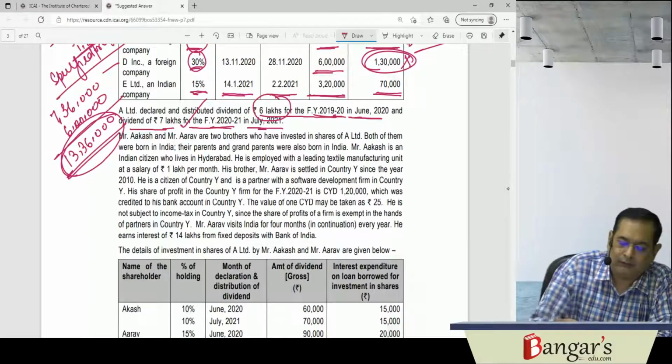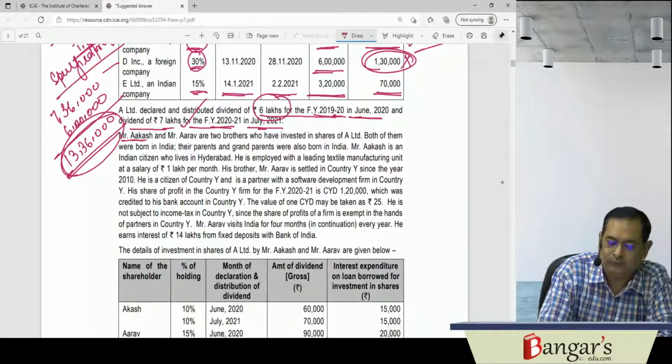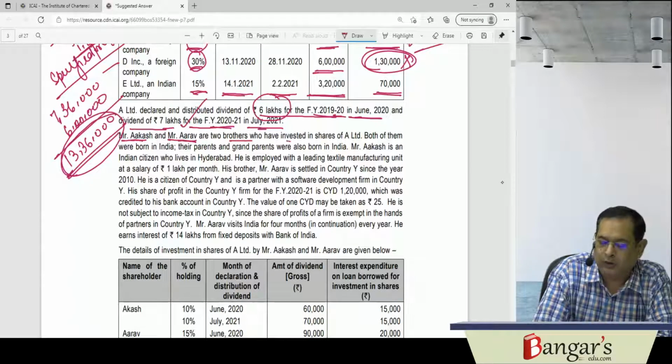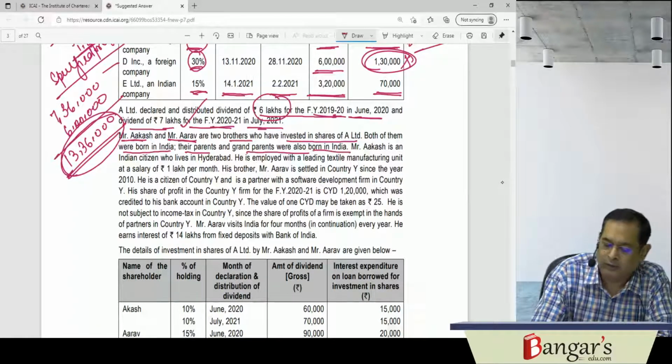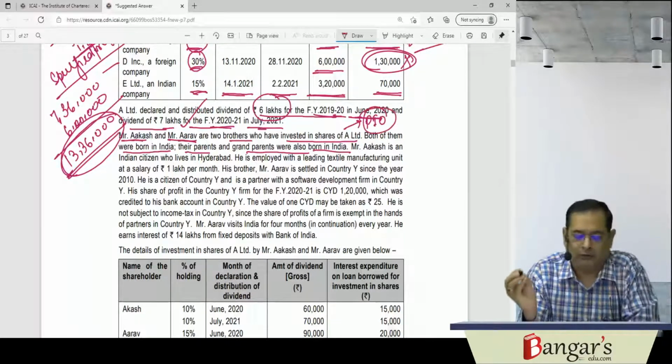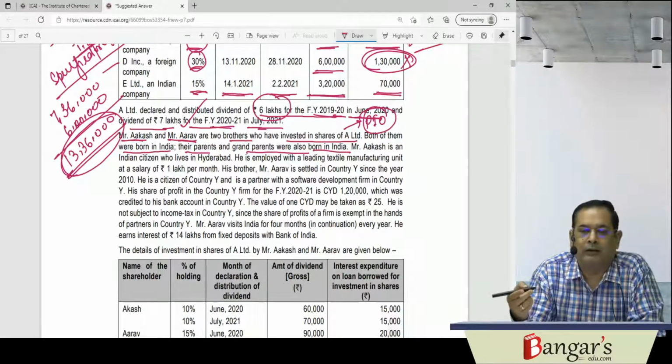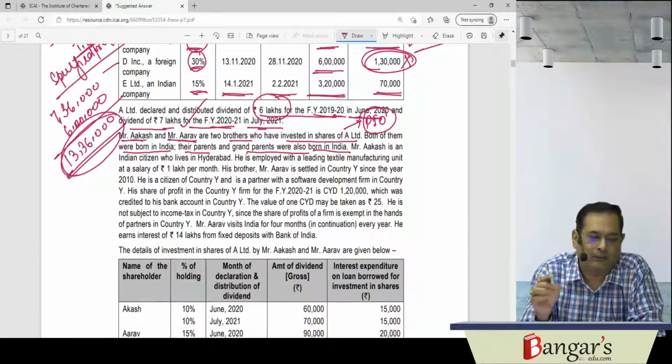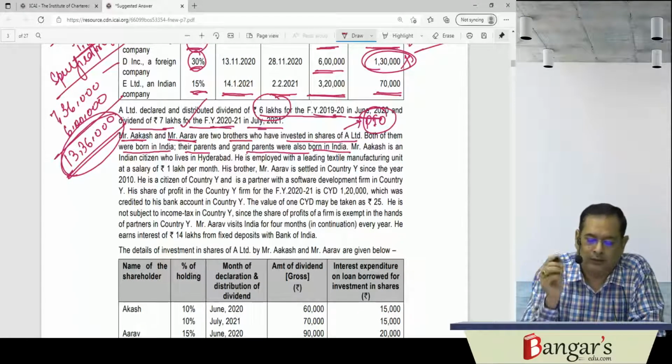Now further they say that Mr. Akash and Mr. Arav are two brothers who have invested in shares of A Limited. Both of them were born in India. Their parents and grandparents were also born in India. So they are basically persons of Indian origin. A person will be regarded as a person of Indian origin if his parents or grandparents were born in undivided India.